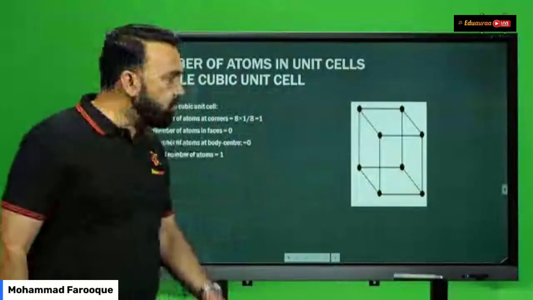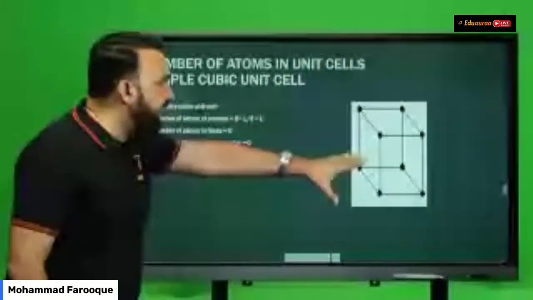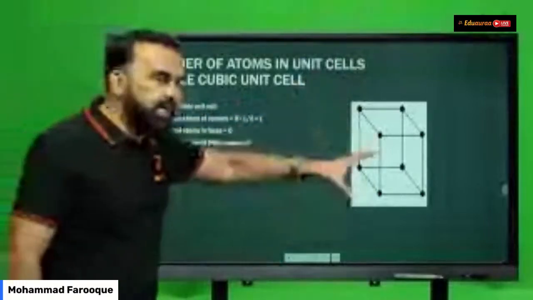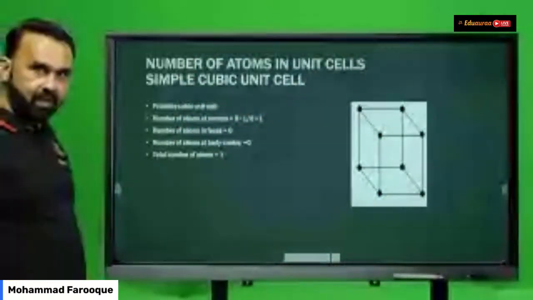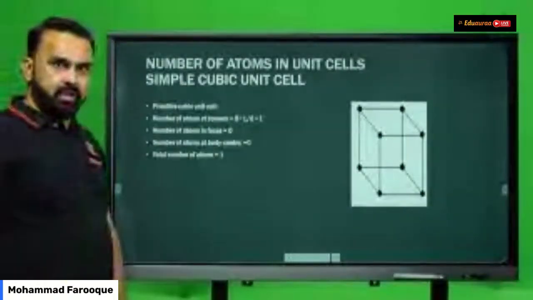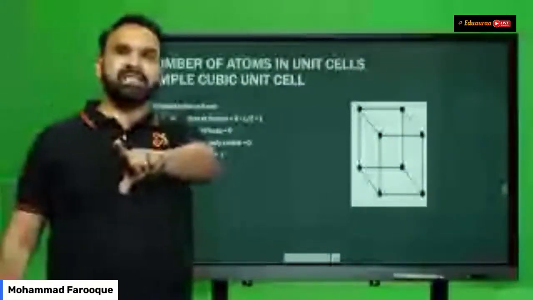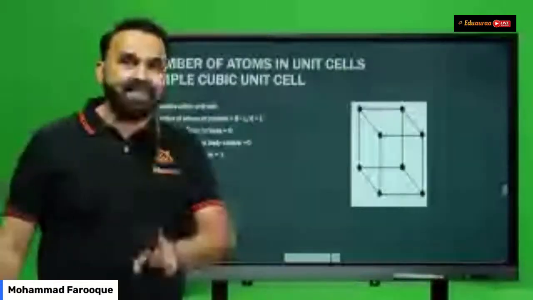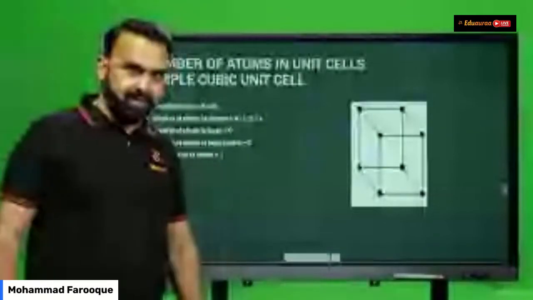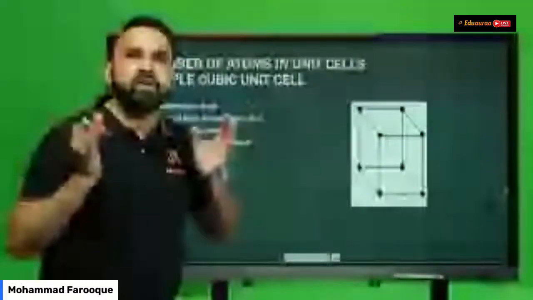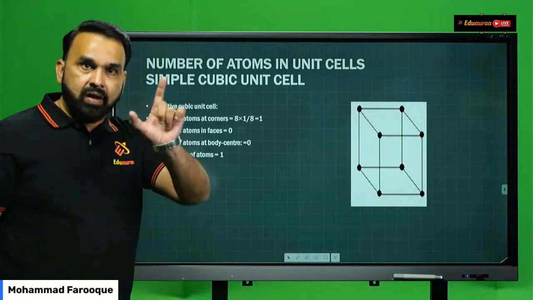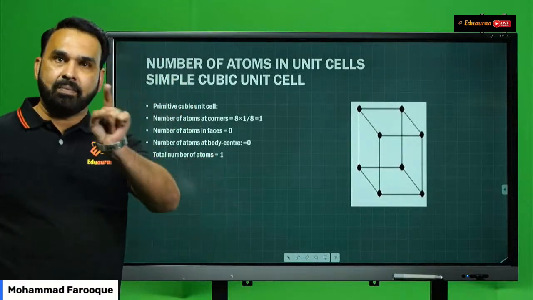Now you know that this is a simple cubic unit cell in which you can see there are 8 corner atoms or 8 lattice points. How do you calculate the number of atoms? The number of atoms at the corners is 8. Contribution from each corner atom to a unit cell is 1 by 8. Corner atoms are shared by how many unit cells in total? 8.